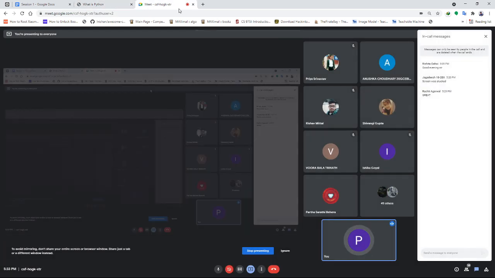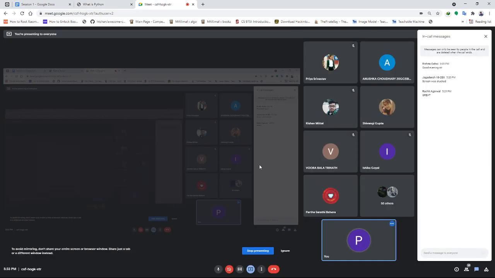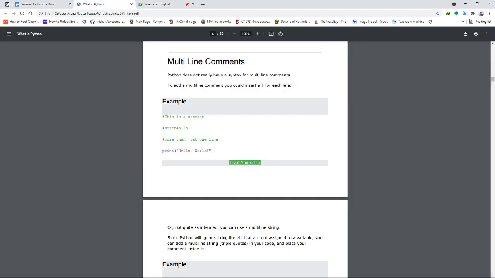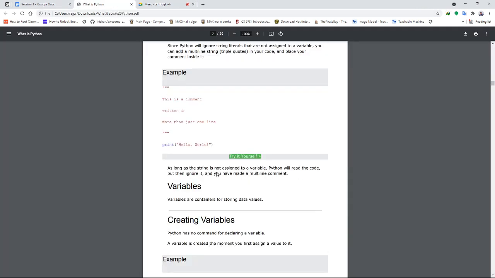You have to manually write single line comments each time here. Okay, so let's continue ahead. These are the multiple line comments.